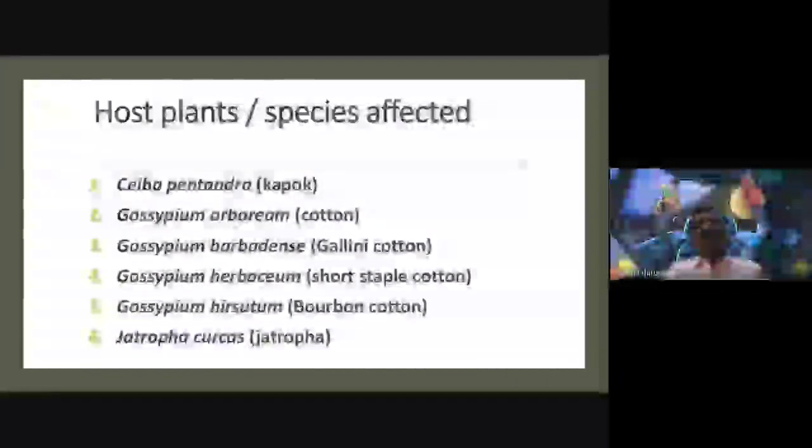The host plants of this causal organism are not only Gossypium species, but some other species also act as hosts. Number one, Ceiba pentandra, which we also call the kapok plant or kapok tree.